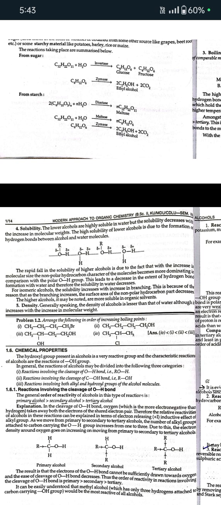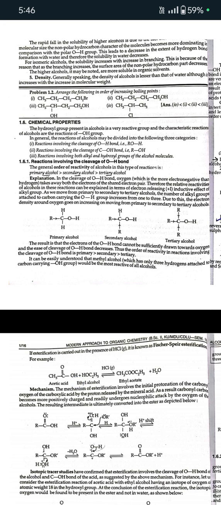For isomeric alcohols, the solubility increases with increase in branching. This is because as branching increases, the surface area of the non-polar hydrocarbon part decreases. The higher alcohols, it may be noted, are more soluble in organic solvents. Density: generally speaking, the density of alcohol is less than that of water, although it increases with the increase in the molecular weight. So our next topic is chemical properties.